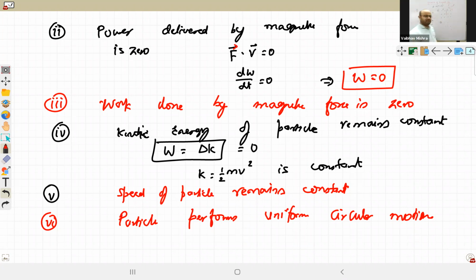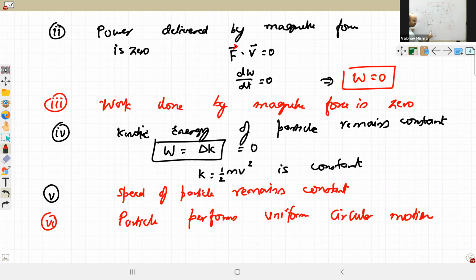In the fourth one, magnetic field is dot. It is out of the plane. Magnetic field is into the plane and charge particle is going inside.